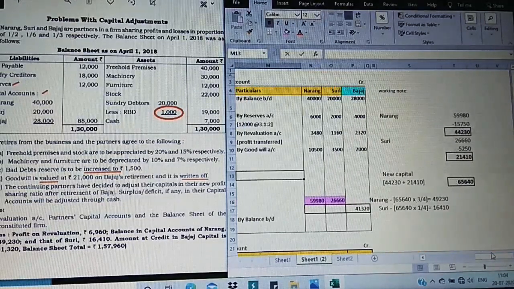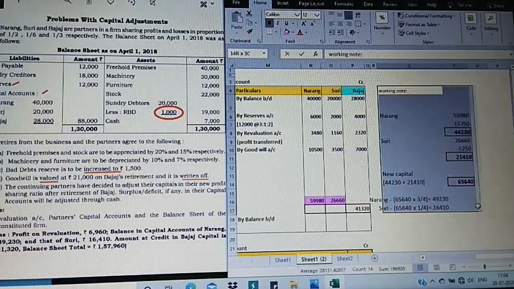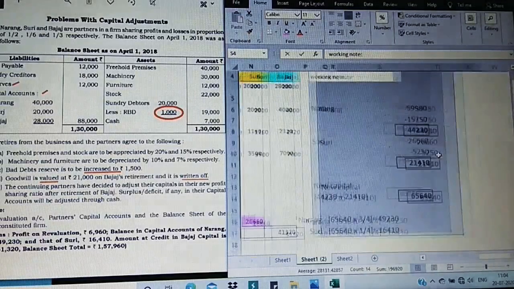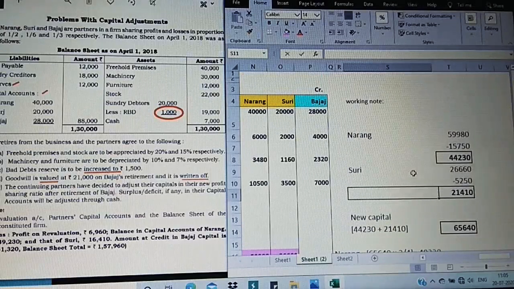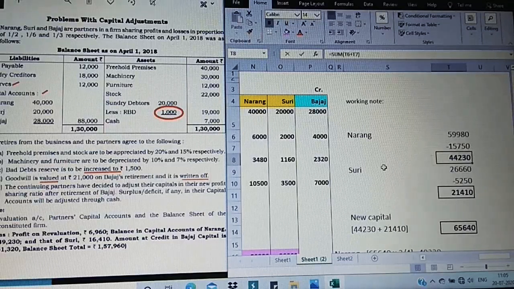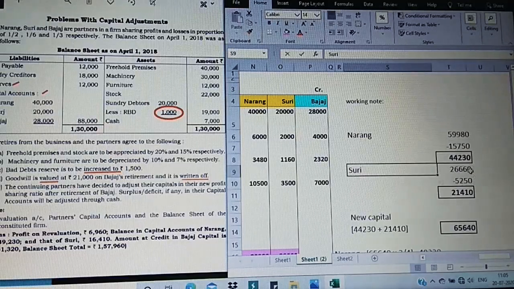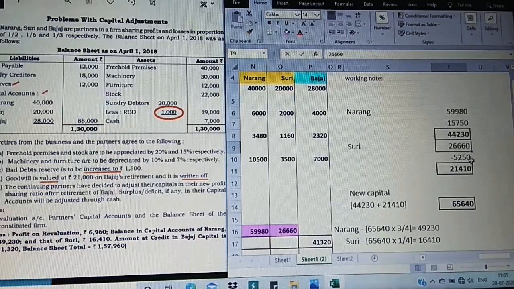Observe, I've done a working note aside. Narang's credit total is 59,980 and the debit total is 15,750. So the actual amount he gets is 44,230, the balancing figure. Similarly for Suri, credit side total is 26,660 minus debit total 5,250.